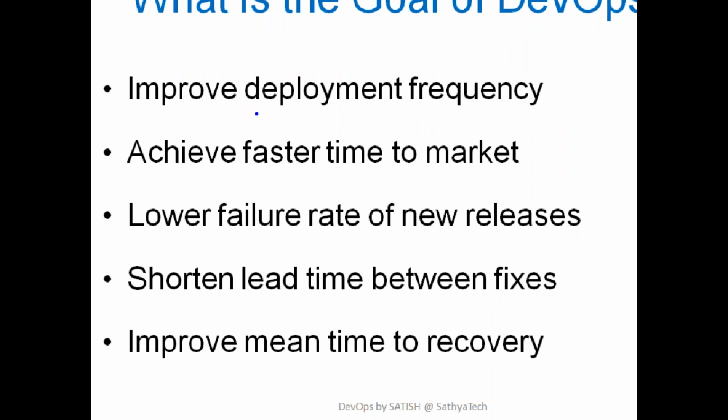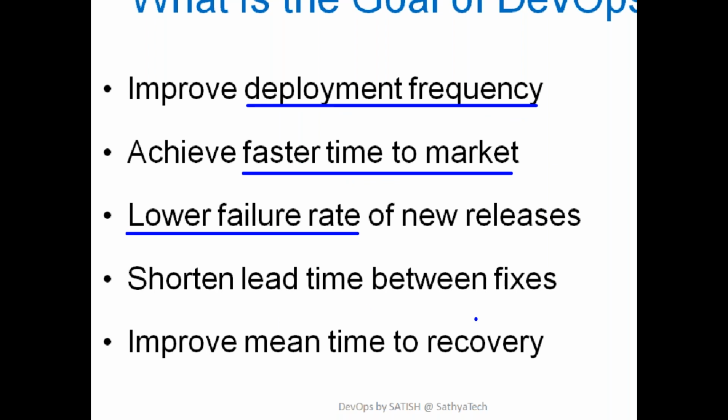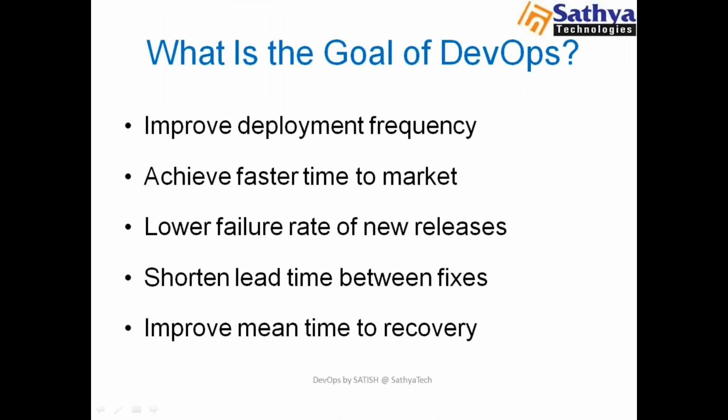So we can just improve deployment frequency. And client will get early market, faster time to market, so lower failure rate, and shorten lead time between fixes. You can easily fix the issues and improve mean time to recovery. Even if the application crashes, we can easily recover it. So we have some different goals for DevOps. But the question is how to achieve these goals. So we can do this with the help of tools, DevOps tools.